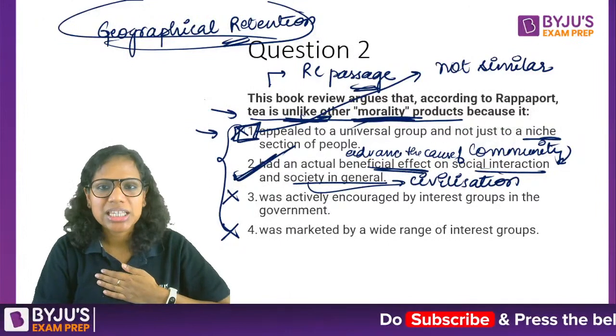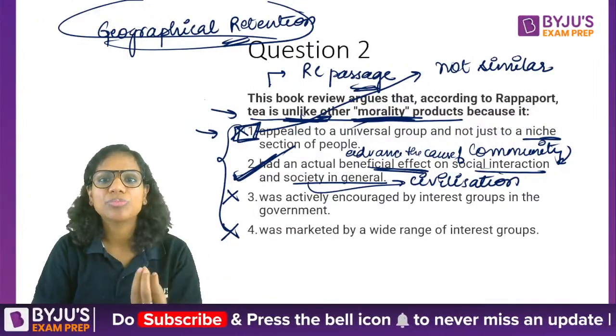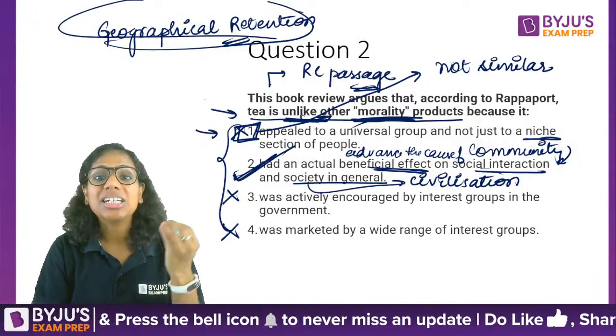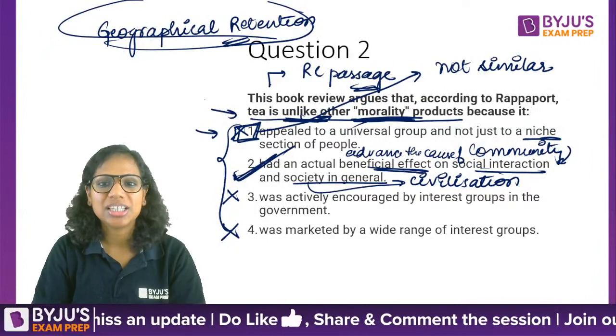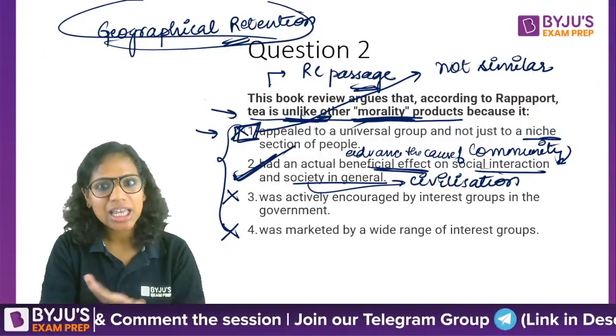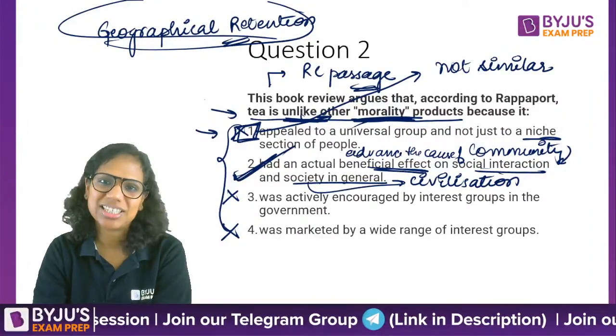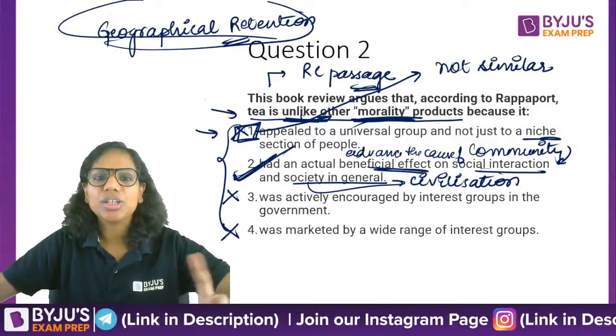When I become a vegan, let's say, why do I become it? Because I have this feeling in me that I am doing something good for the society. But tea actually did it. That's what Rappaport, the author of the book, is saying. That tea actually did it. It didn't just create this sense of moral elevation. It actually advanced the cause of community and civilization. Okay. So unlike and unlikely are different.